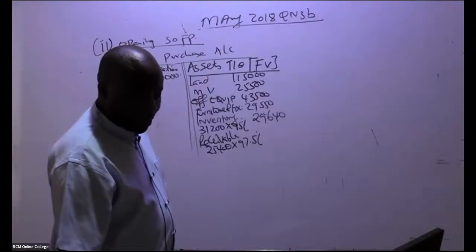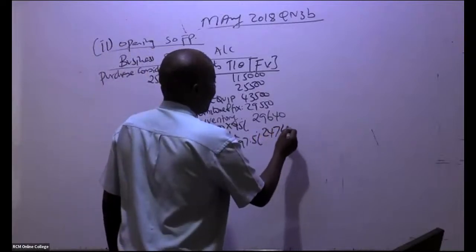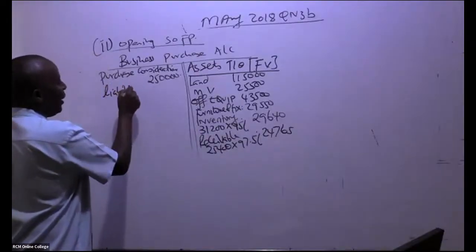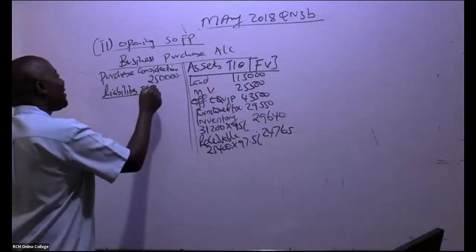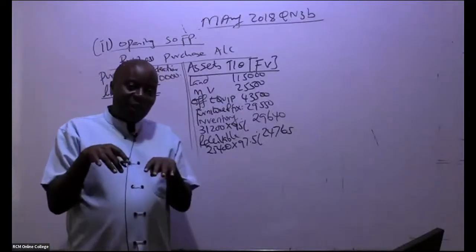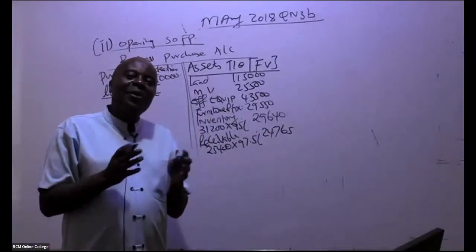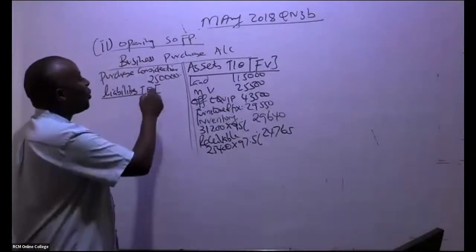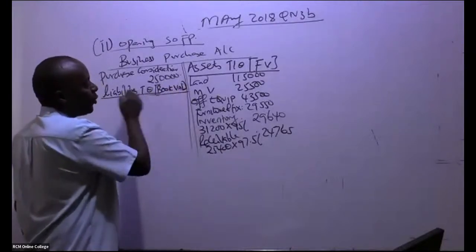So we have here 24,765. And then now you come to the liabilities. So liabilities taken over. Remember, it will be very, very rare to start valuing liabilities. This liability, which was a bank loan, now because it's being taken over by a company, that now you're going to get a discount? No. Unless you're told, I've never seen that. Liabilities, we always take the book values. The ones that were taken over, you take the book values.